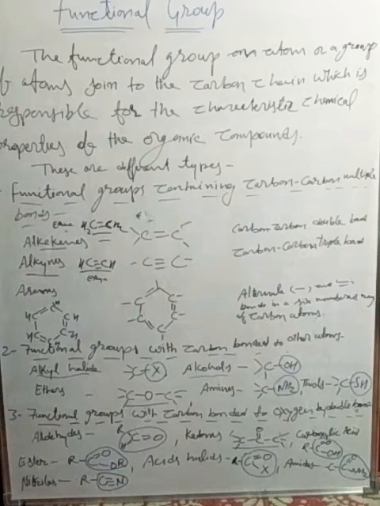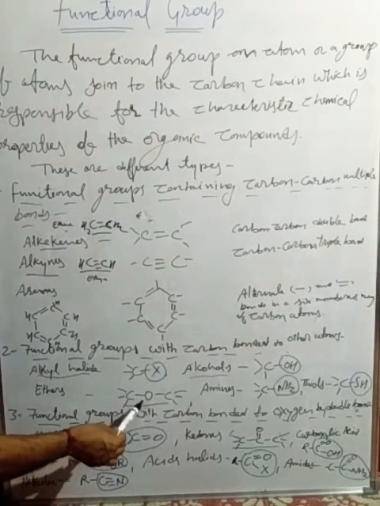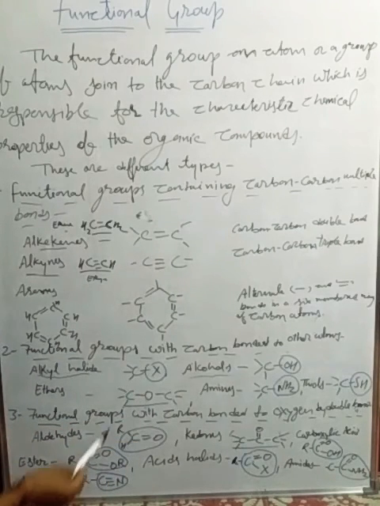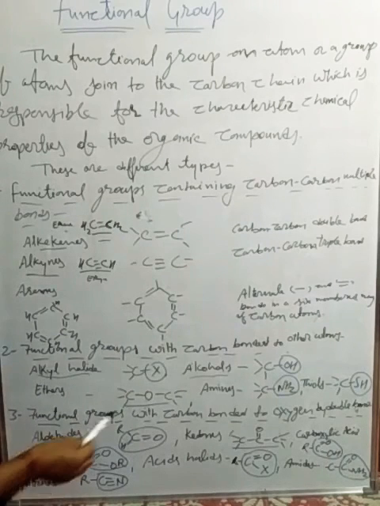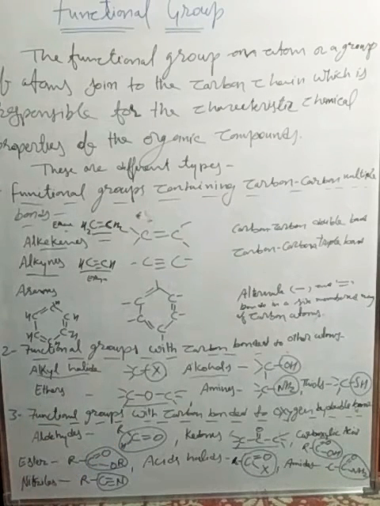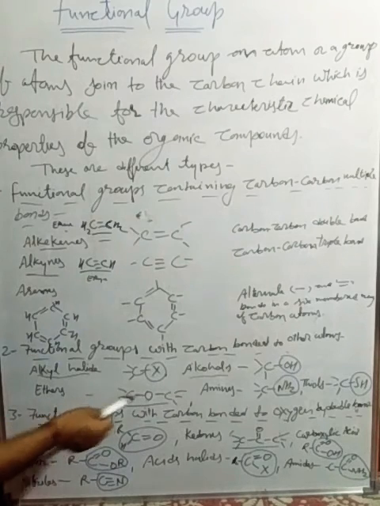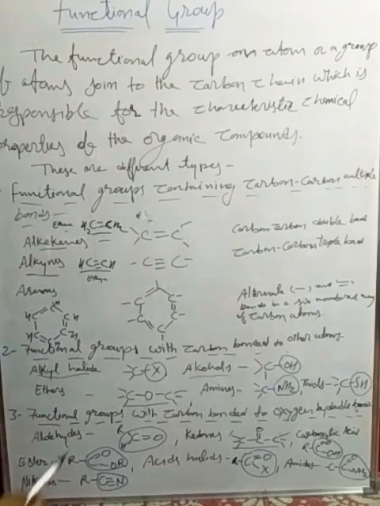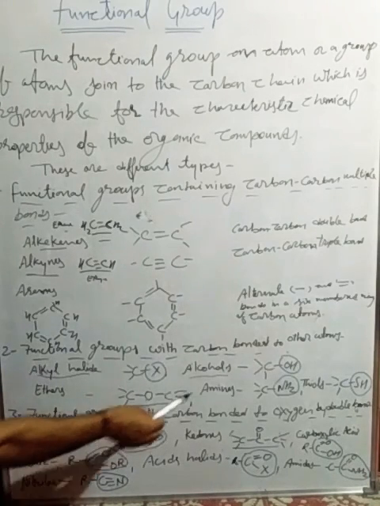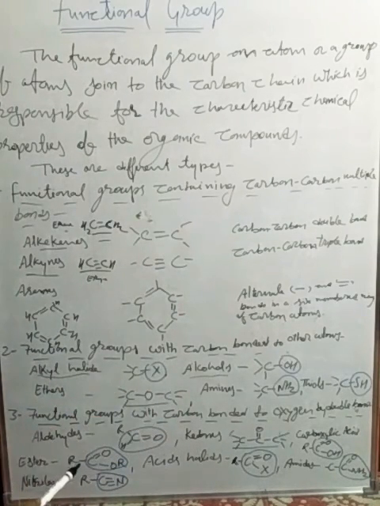Ether. Ether means that in between two carbon atoms there is an O, and both carbons bind to that O with the help of a single bond. So that is called an ether group, that is, alkoxy alkane. Its IUPAC name is also alkoxy alkane. Okay. Amine group: when NH2 binds with any alkyl group or hydrocarbon, they form an amine group.